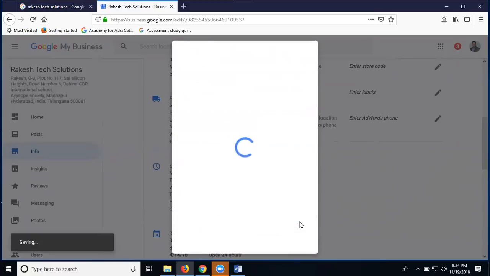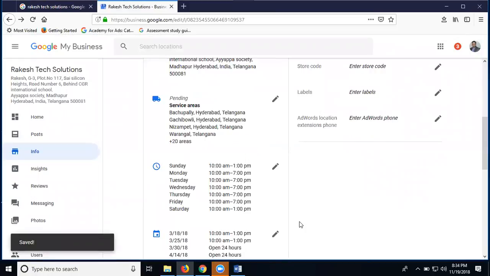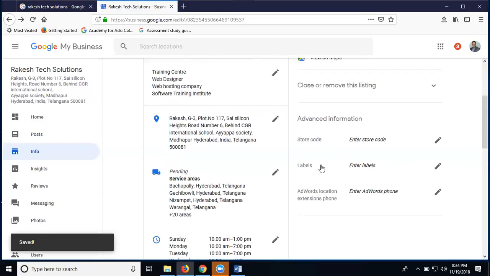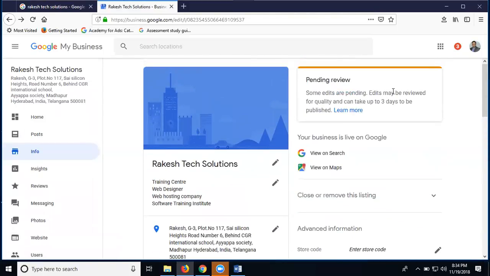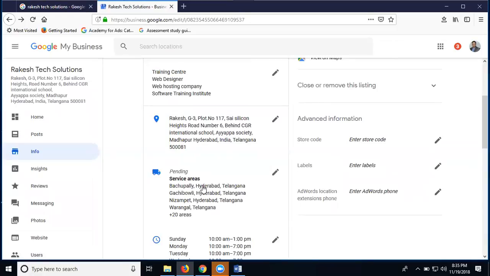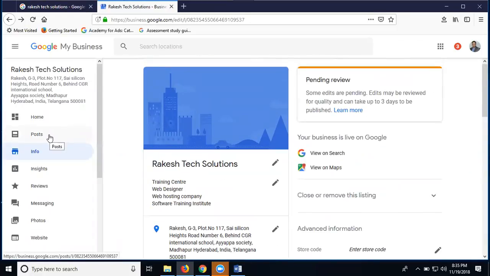Now click apply. So what are the areas you're targeting? The areas where the company will show using the Google Maps option. How many days will the enable option take? 3 working days. When enabled, based on your post, the location will target all locations. Once you add the location and mapping address, once you post on Google Maps, automatically it will be applicable for all locations up to 1000 kilometers. 999 kilometers they can cover for all areas using Google Maps.